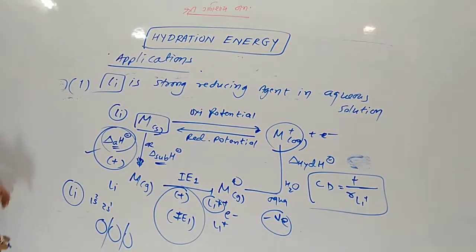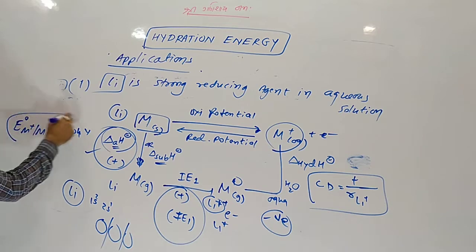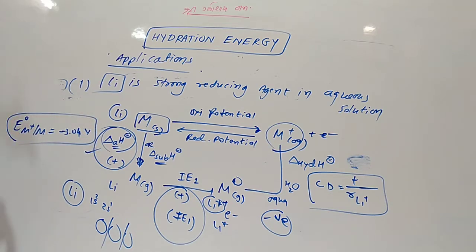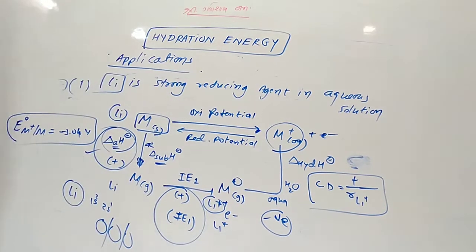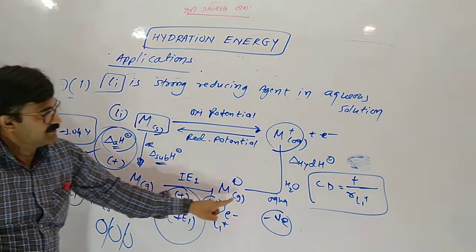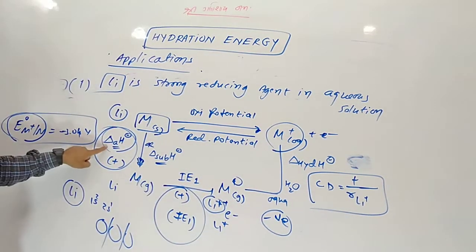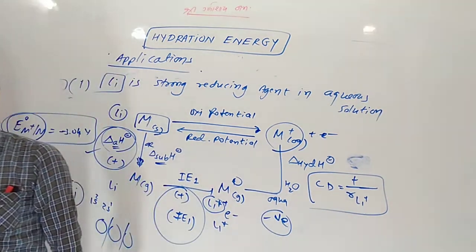So when lithium comes in contact with water, the negative reduction potential value is highest, 3.04 volt, highest due to hydration enthalpy. Any reduction potential value depends on these three factors: atomization enthalpy, ionization enthalpy and hydration enthalpy.